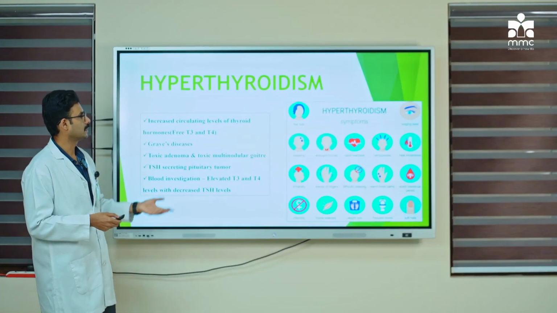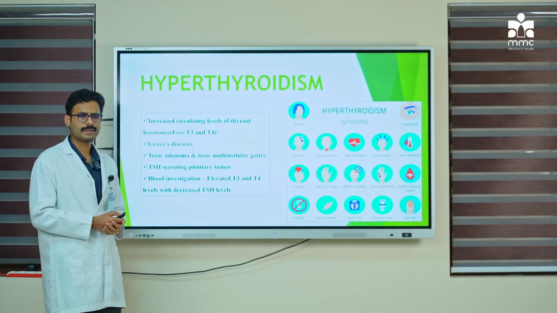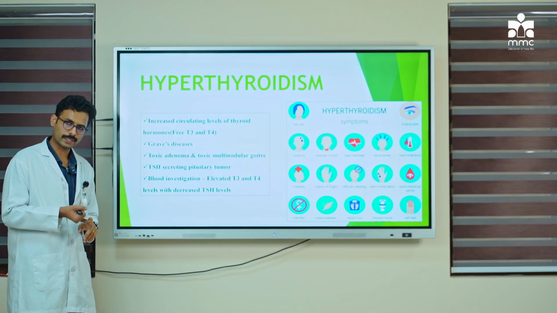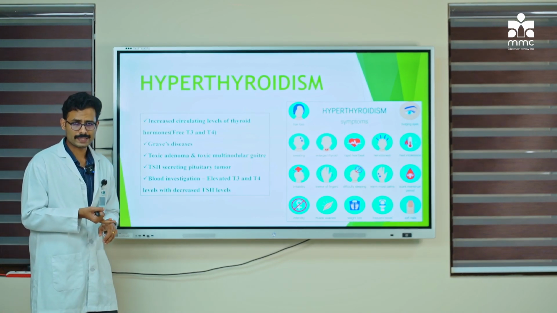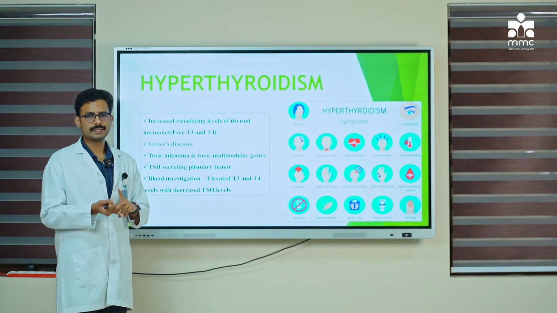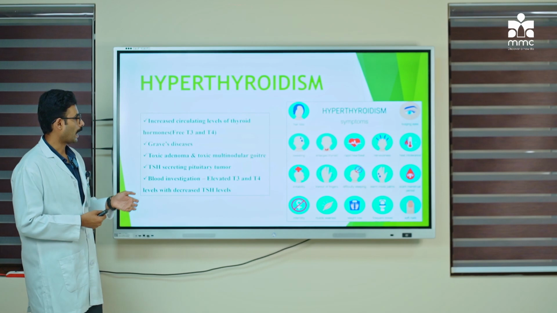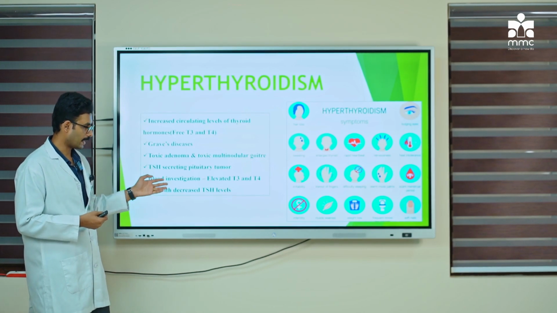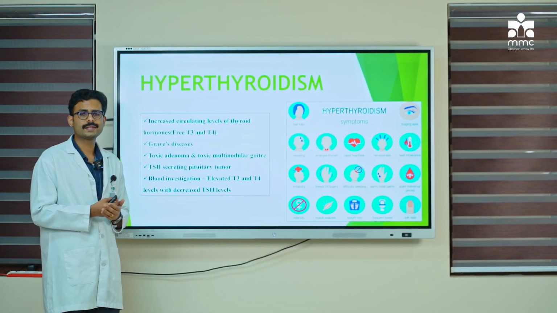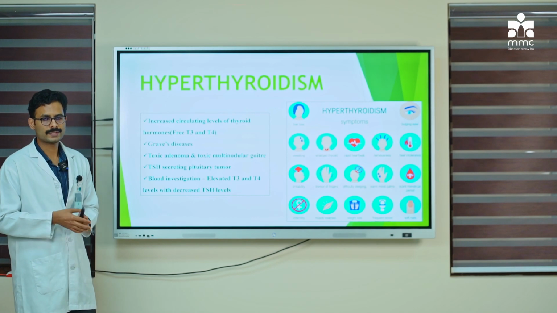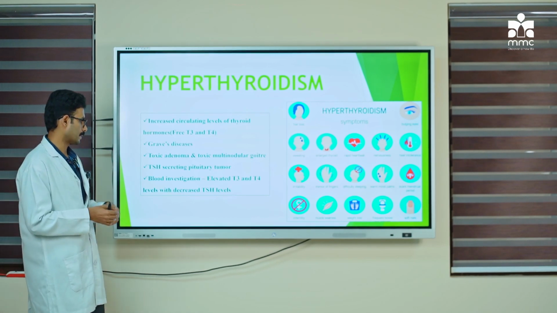What are the blood investigations which we usually do for hyperthyroidism? It's the same which we do for hypothyroidism, or any thyroid abnormality, that is T3 you check, T4 you check, as well as TSH. Here the difference is in hyperthyroidism there are elevated thyroid hormone levels. Whenever there is an elevation in thyroid hormone levels, the negative feedback mechanism would be activated.